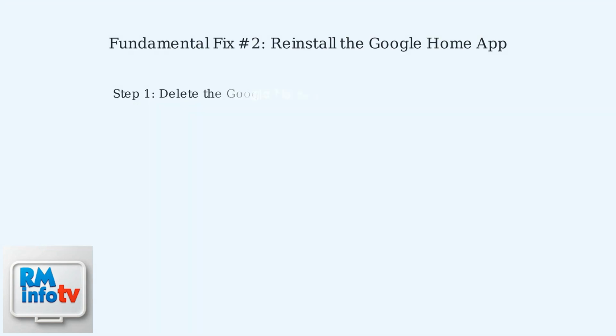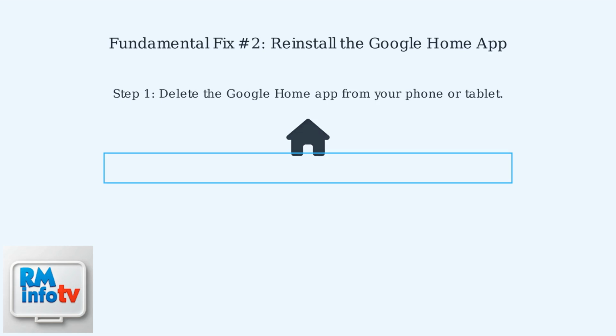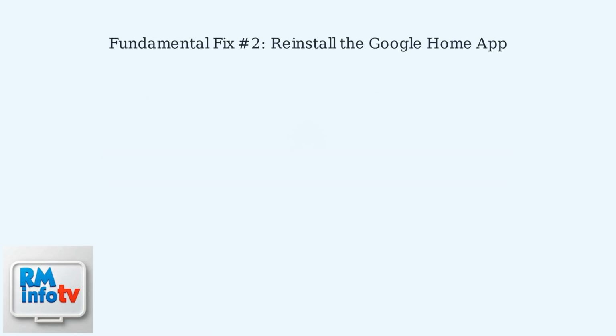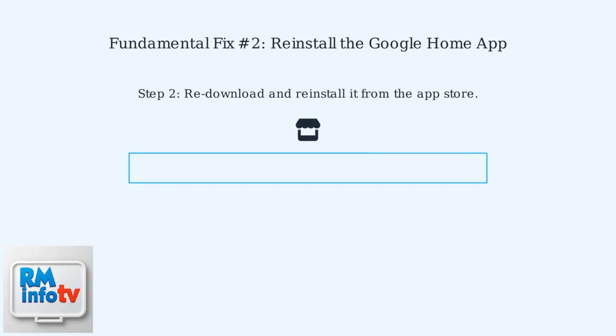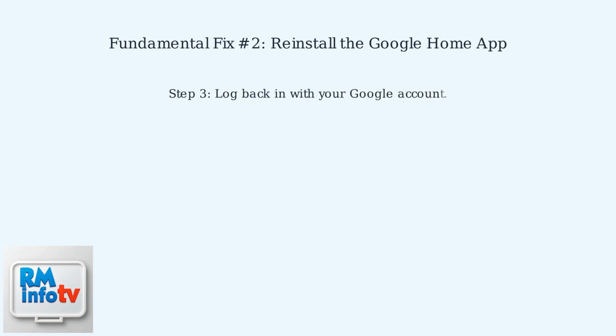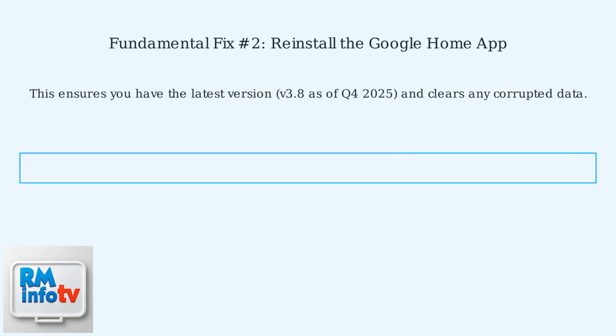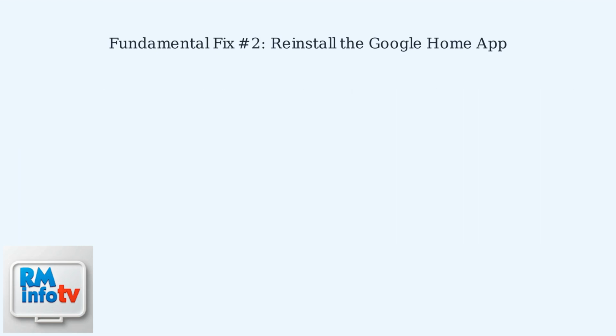Fundamental fix number 2 involves reinstalling the Google Home app. First, delete the Google Home app from your phone or tablet. Then, re-download and reinstall it from the App Store. Finally, log back in with your Google account. This ensures you have the latest version, v3.8, as of Q4 2025, and clears any corrupted data.